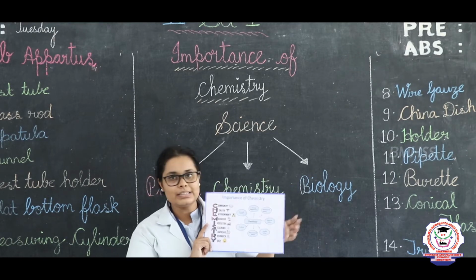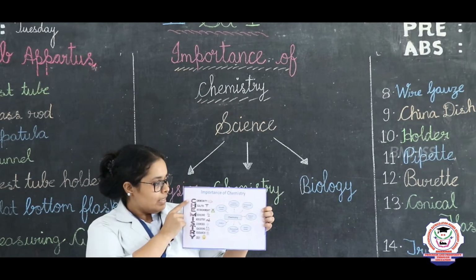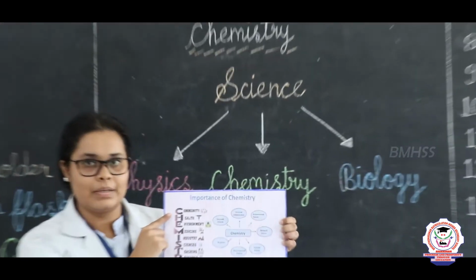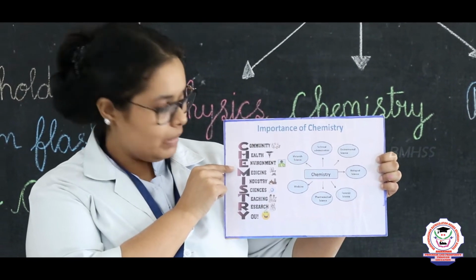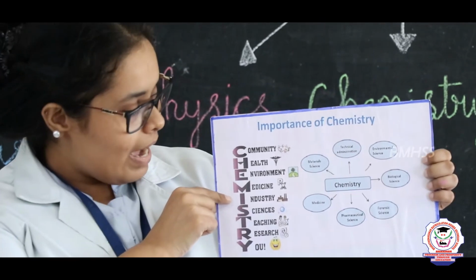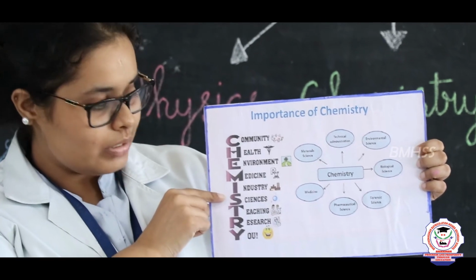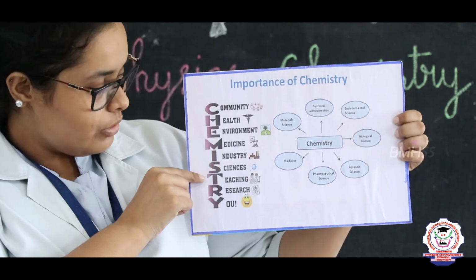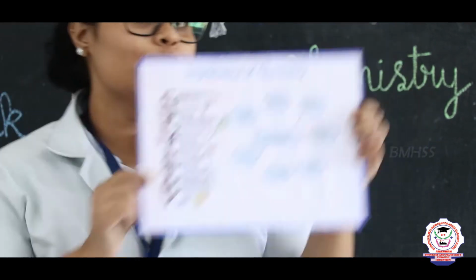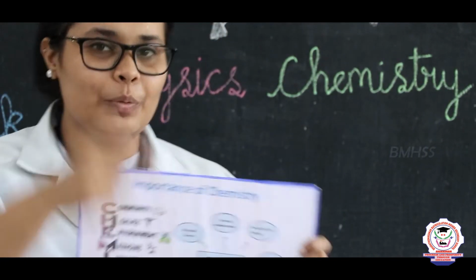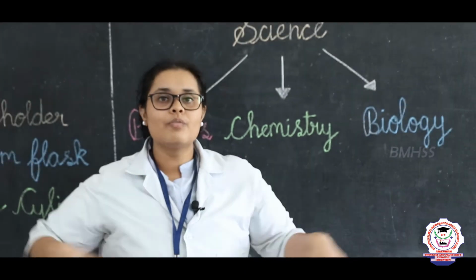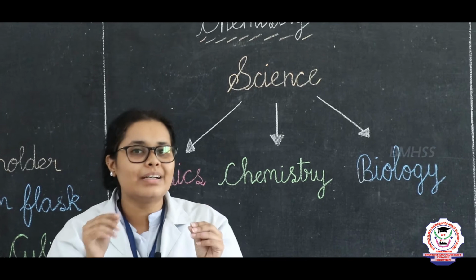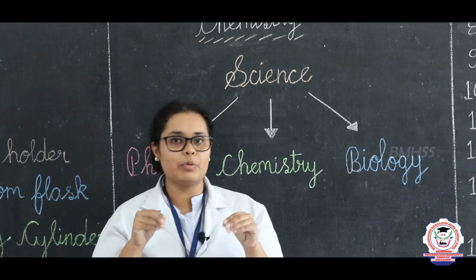So here in this chemistry you can see that C for community, H for health, E for environment, M for medicine, I for industry, S for science, T for teachers, R for research and U for, yes students, it's you. Here we are going to discuss how the chemistry is important for the surroundings. Every single matter which is present is made up of chemistry.